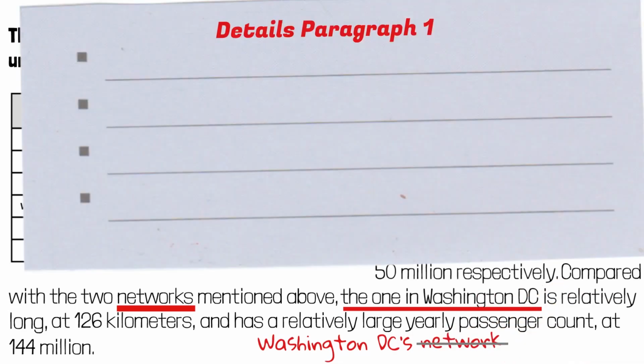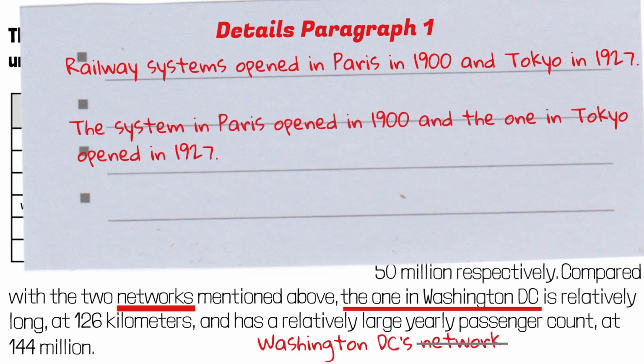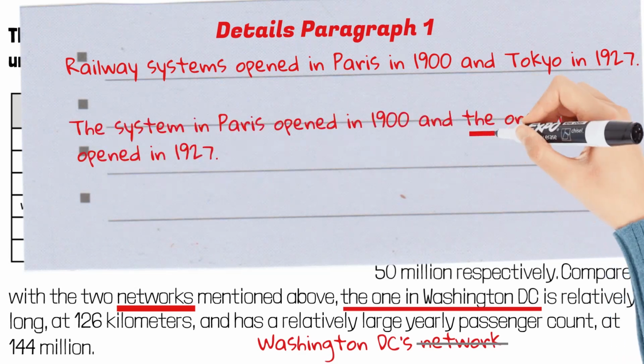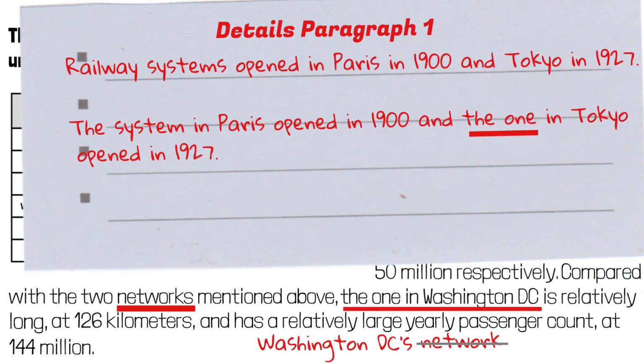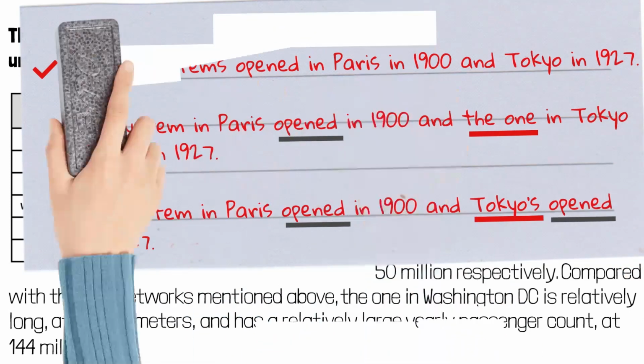Here's another example. In details paragraph 1, we have railway systems opened in Paris in 1900 and in Tokyo in 1927. You could also say that the system in Paris opened in 1900 and the one in Tokyo opened in 1927. Or Tokyo's opened in 1927. All 3 are correct. I chose to use this version because it avoids saying opened twice in a short sentence.